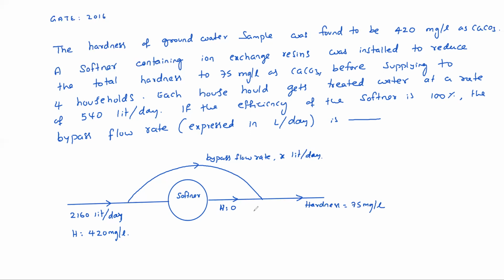If that is X, then this water will be 2160 minus X, since only 2160 minus X is going to the softener. Now the weighted average: 75 equals 2160 minus X water with 0 hardness, plus X water with 420 hardness, divided by 2160. Only one variable is unknown. So X equals how much?